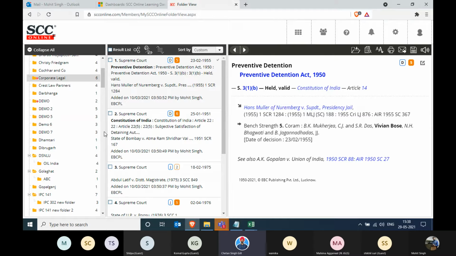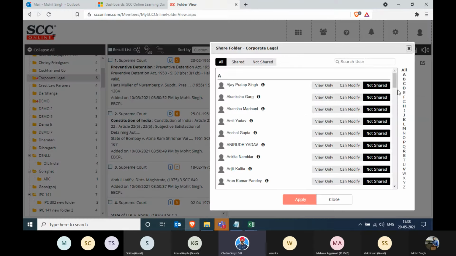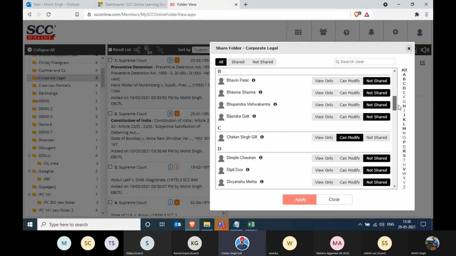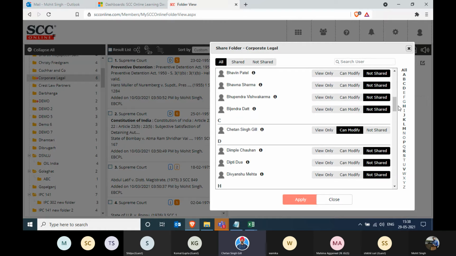But I think on IP, it's not possible. But sharing is within the team only, or can you do it outside the office? Within the team. If you take a group user of 5 members and the 5 IDs are there, you can only share within the 5. Like you saw right now, the list that Mohit was showing when he got on the sharing option is all the employees of our company. This is a complete list of employees. So Mohit can share this document with anyone, only among our organization, but not beyond that.